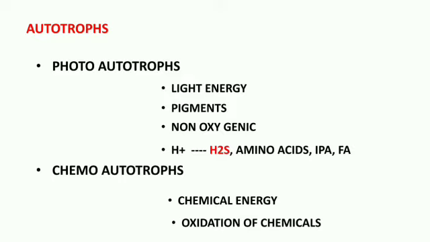These are non-photosynthetic autotrophs, that is, photosynthetic pigments are absent. They use chemical energy instead of light energy for food synthesis. Chemical energy is obtained from oxidation of chemical compounds. These bacteria oxidize chemical compounds and release energy which is used for food synthesis.